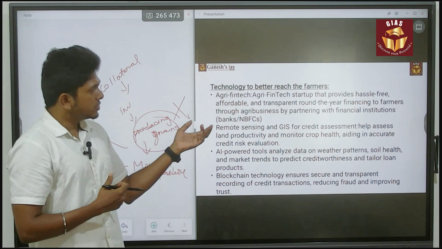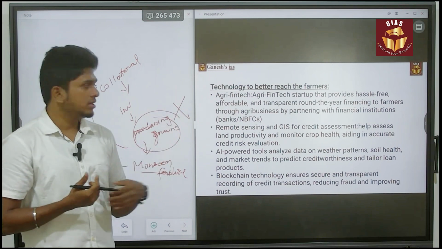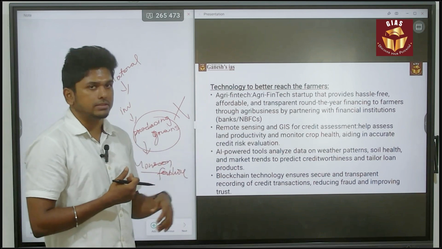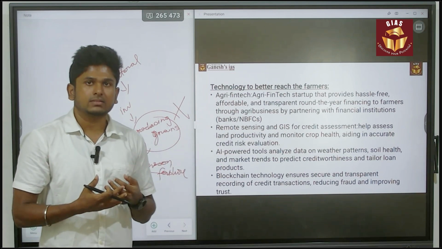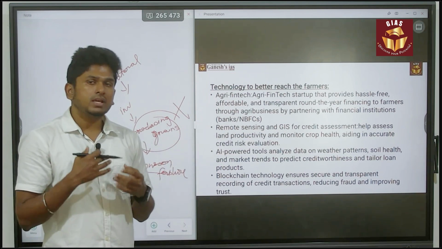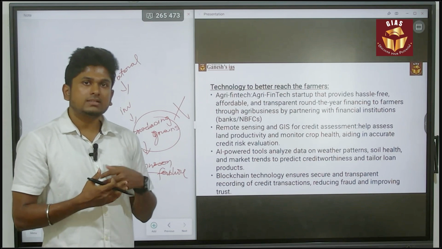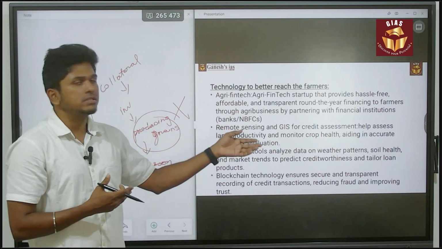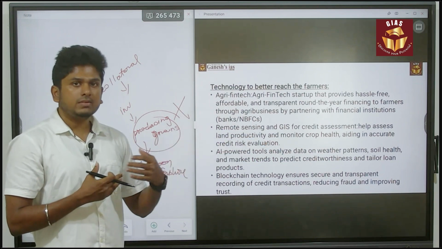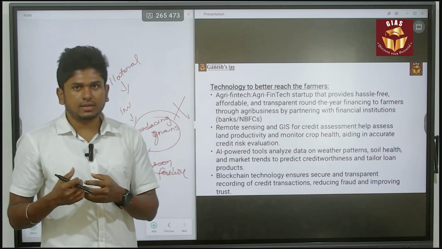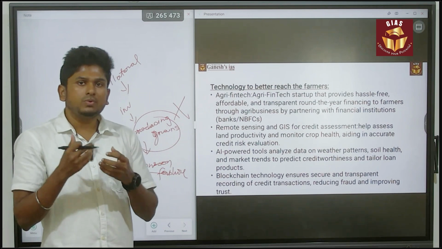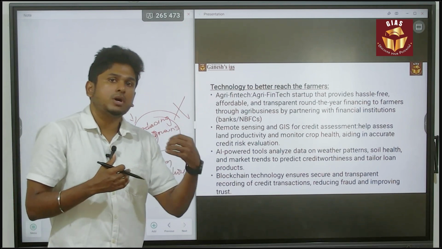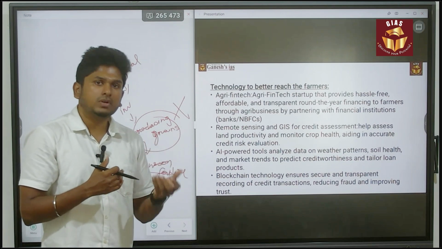Next, remote sensing and GIS for creditworthiness. They will assess land productivity and monitor crop health using remote sensing satellites, and by that they will provide the loan. Also there is a facility for crop insurance through this GIS method. So even if they face a loss, the crop insurance will give them their money back, and they can easily repay their borrowed money. That is another advantage.